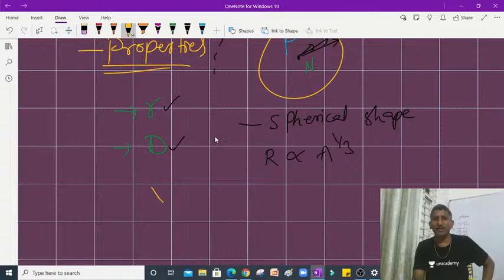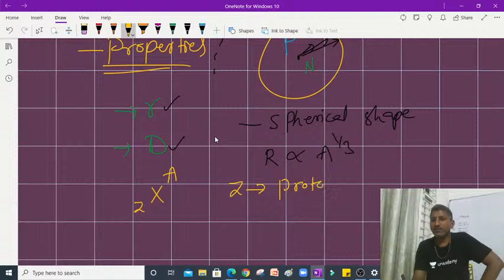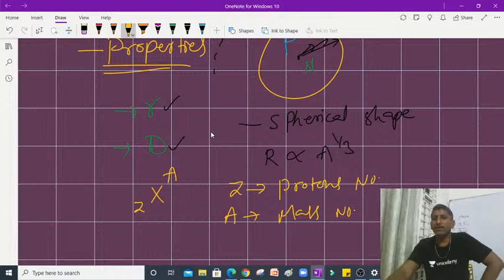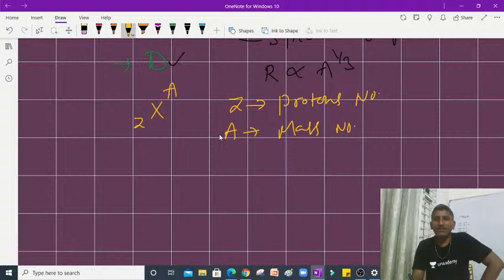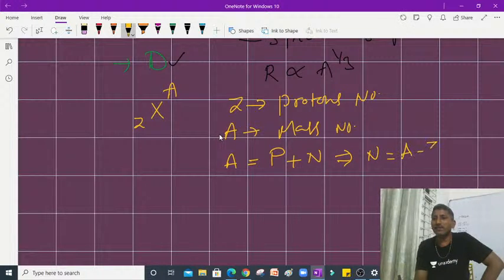Any chemical element can be represented in this way, as X with Z and A, where Z is nothing but the protons number, whereas A is nothing but the mass number. Students, mass number means the number of protons plus the number of neutrons. So this implies the number of neutrons is A minus Z.